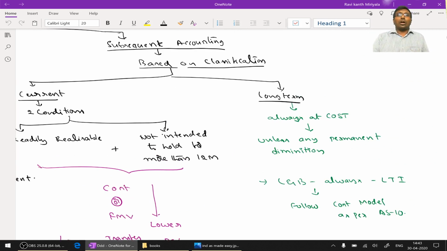And long-term investment should always be measured at cost, except a situation where there is a permanent diminution in value, not temporary. The standard says if there is a permanent diminution in value, then you are supposed to reduce it. If it is a temporary fluctuation in the market, that need not be considered. It should be measured at cost.